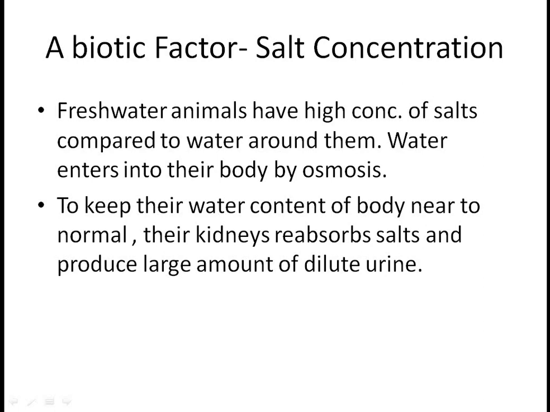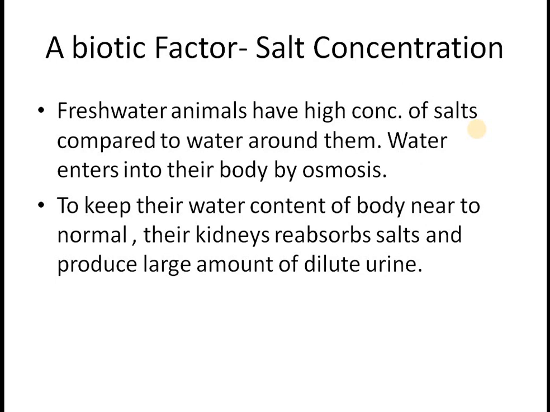Then the abiotic factor we have to discuss is salt concentration. This will be discussed in case of fish that live in fresh water and also those which live in seawater. Freshwater animals have high concentration of salts compared to water around them. You can say that their body is having more salts compared to the outside environment.